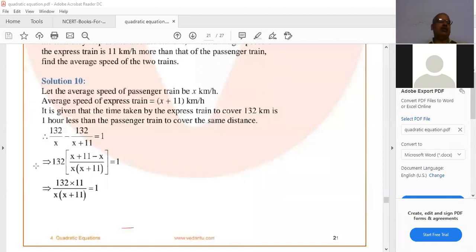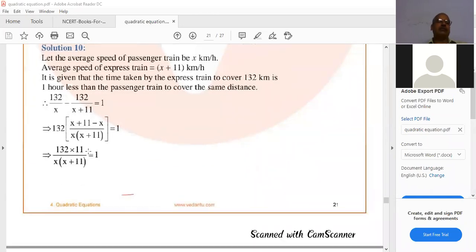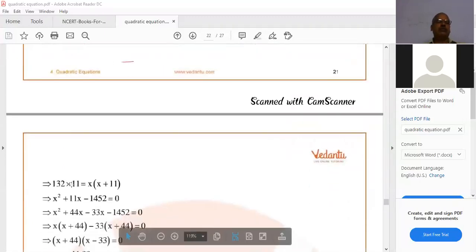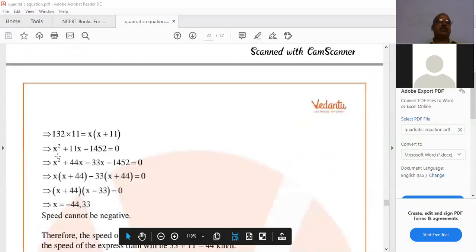Now here he took 132 common. Then he did LCM. First he took 132 common, then 1 by x minus 1 by x plus 11 equal to 1 by 132. LCM is x of x plus 11. So x plus 11 minus x, the x cancels, 132 into 11 by x of x plus 11. Next step, 132 into 11 equals x of x plus 11.